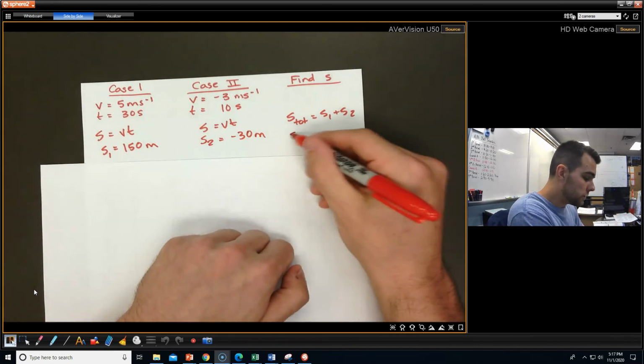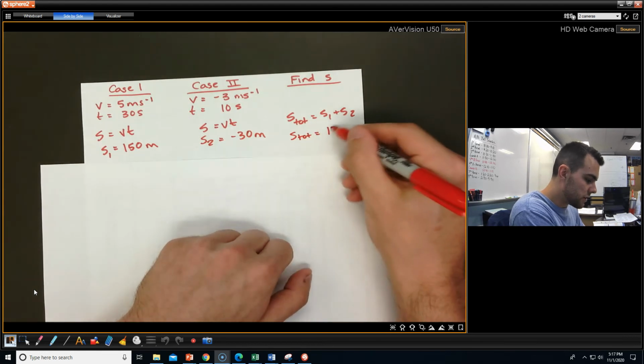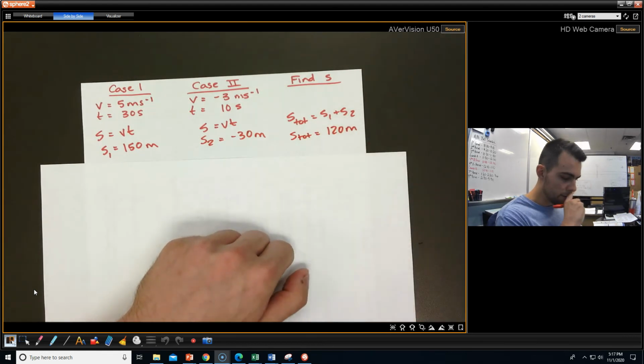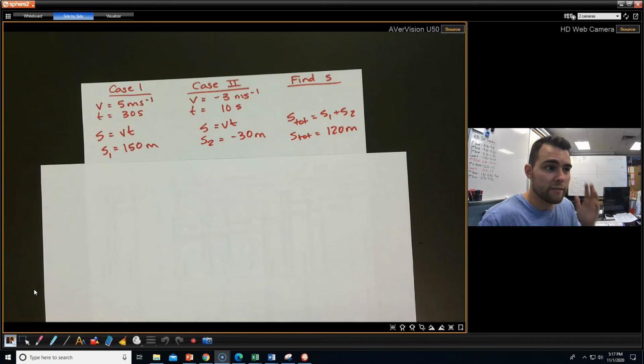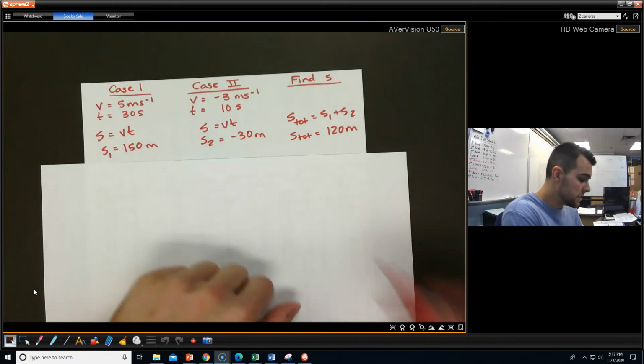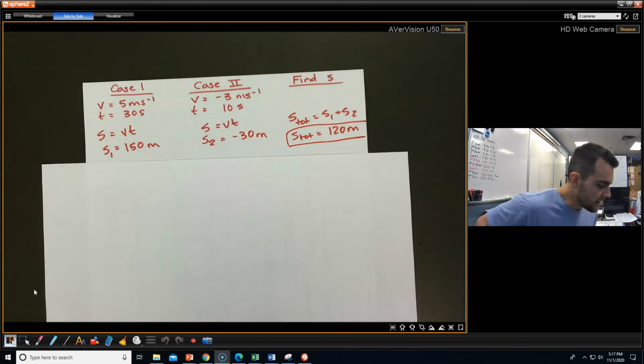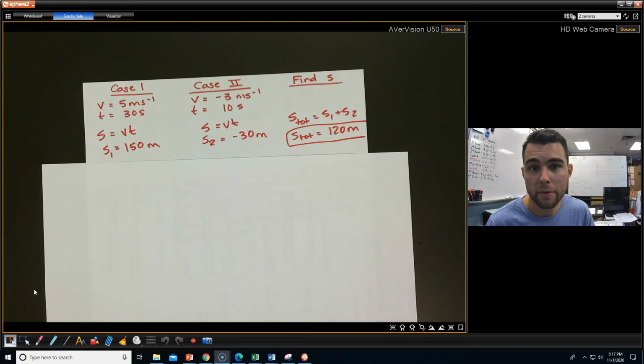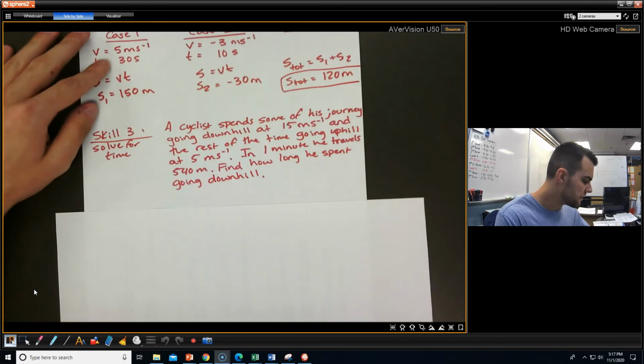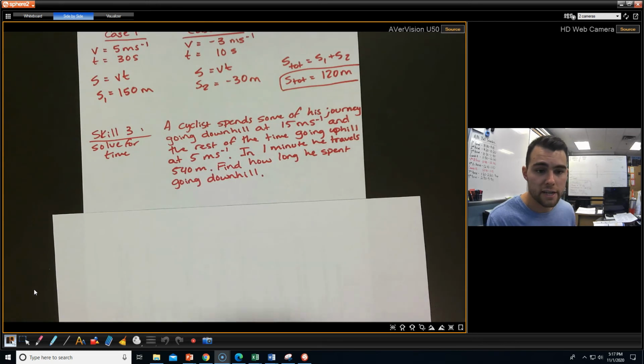So her total displacement was 120 meters, assuming it was going from that original starting position in that direction. This one ended up being positive, so she went a net total of 120 meters for her displacement. Just keep your direction in mind when doing these and break it down case by case. That might help.